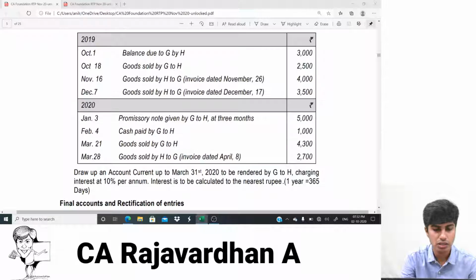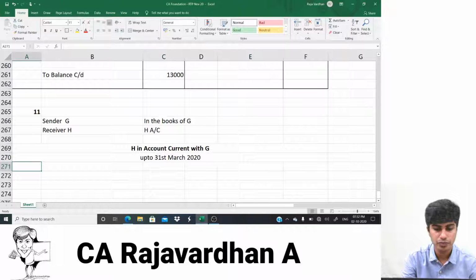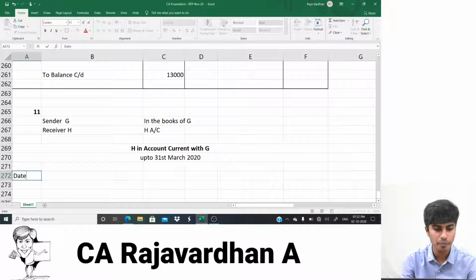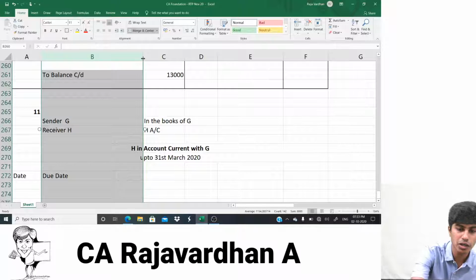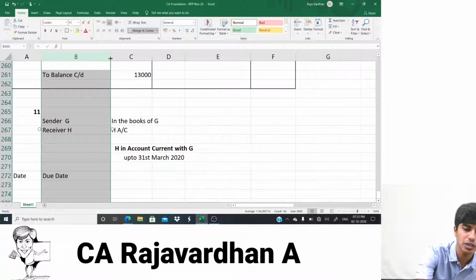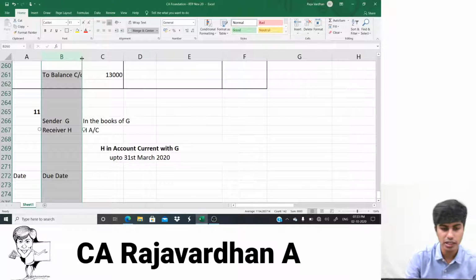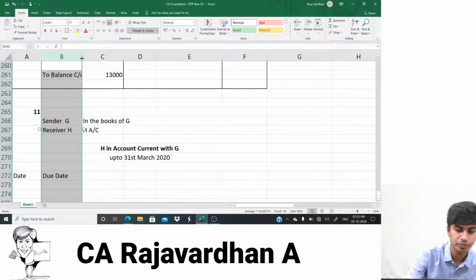Thirty-first of March. Have they told the year? 2020. We're doing it till 31st of March 2020. So what will be the columns? We'll have a date column and we'll also have a due date column. Certain transactions might not be due on the day the transaction is executed. It will become due on a later date. So I have to write the date column as well as the due date column.